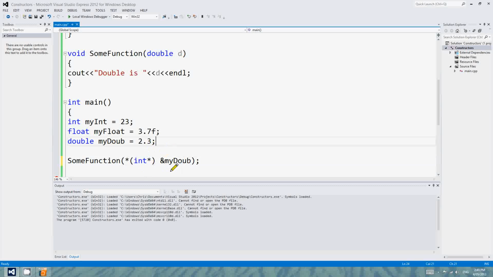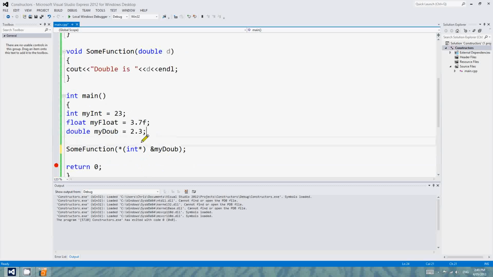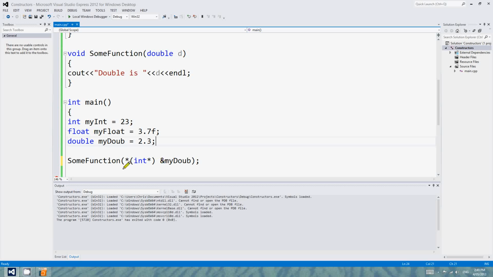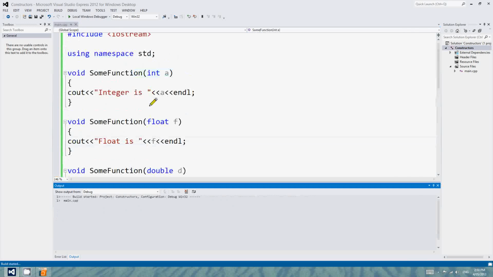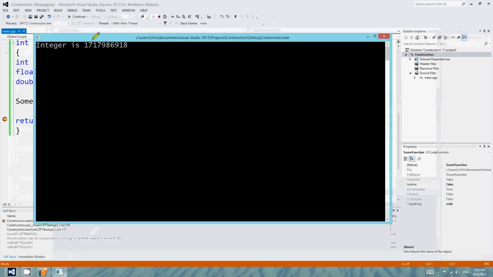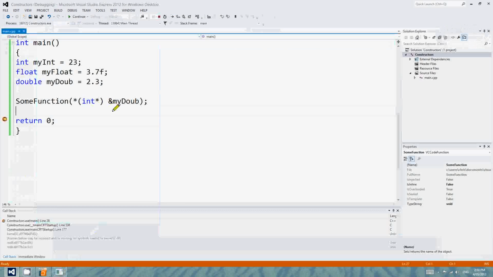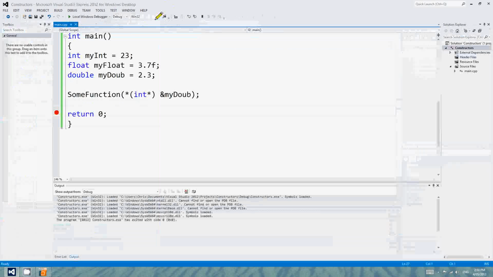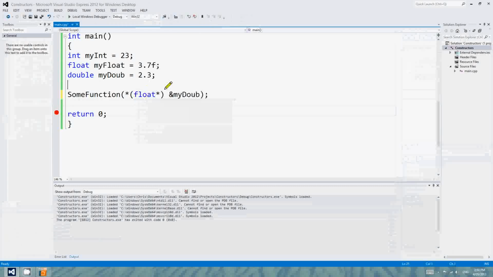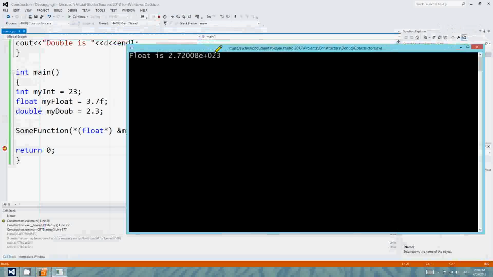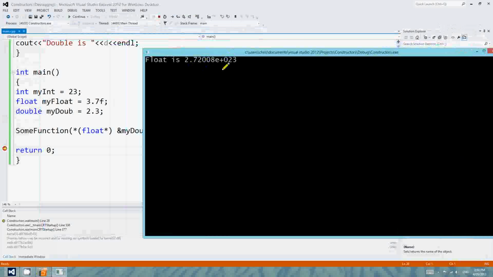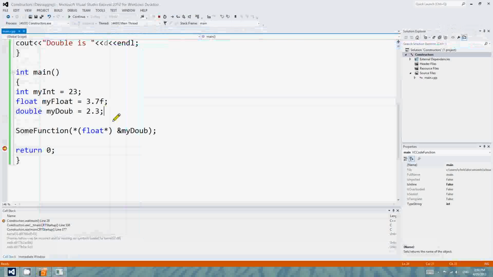But we can get extra tricky and do this if we like. What does that mean? What is it even going to call? What is going to happen? Well, I'll tell you what's going to happen. It's going to be pretty cool. It's going to call this integer one just here, but it's going to print out a really weird number. Let's have a look. Oh, yeah. There we go. Why did it do that? Well, I'll leave that as a puzzle for you to figure out. Well, we could do this too. This would be cool. 2.7 by 10 to the power of 23. Don't worry about those last two examples.